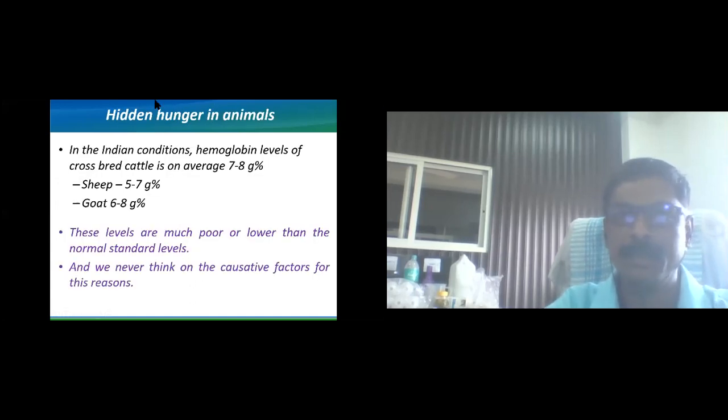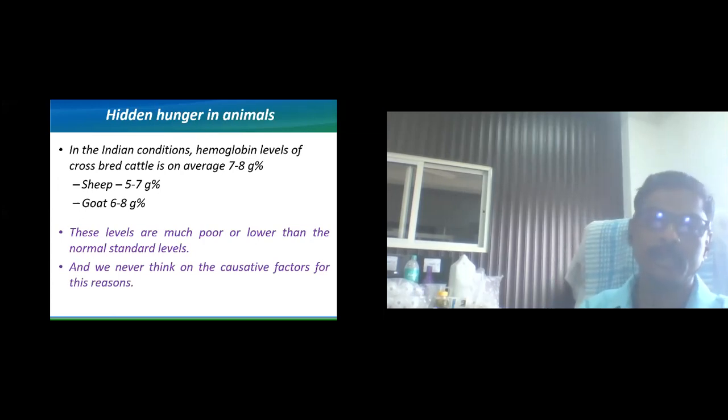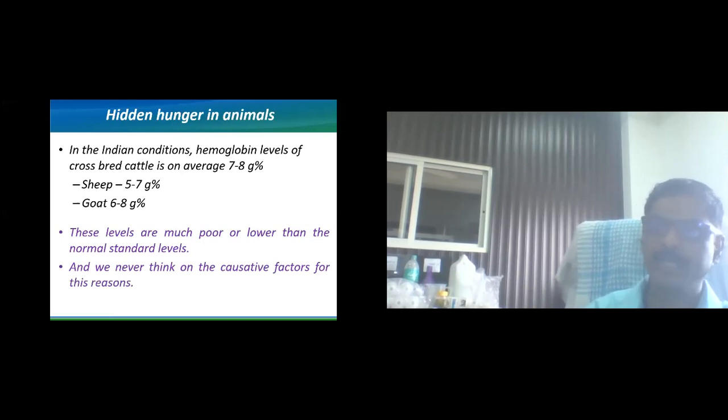Now, after looking at the hidden hunger in human beings, and how animals are responsible for the hidden hunger in animals, we just have to correlate the things. The standard says that the hemoglobin level should be higher. Whatever I have mentioned here are the normal hemoglobin levels that I could find up till now.